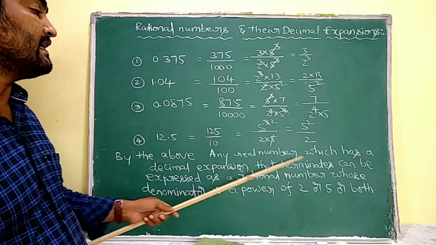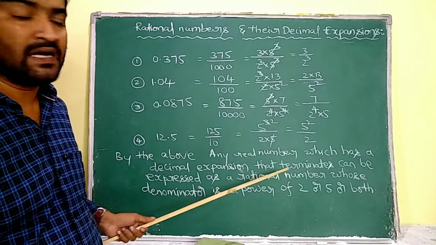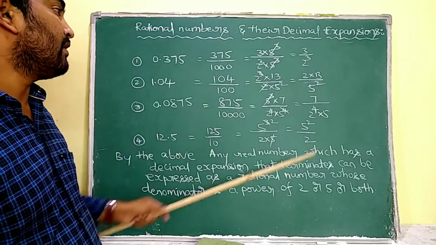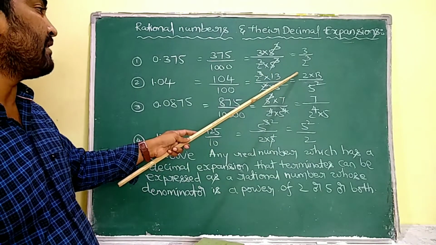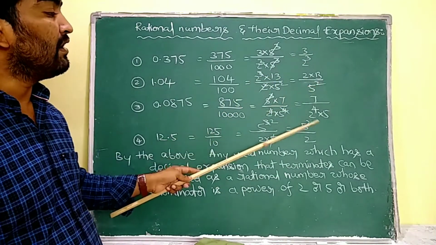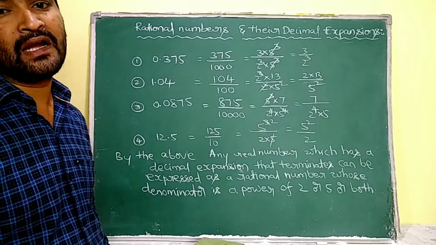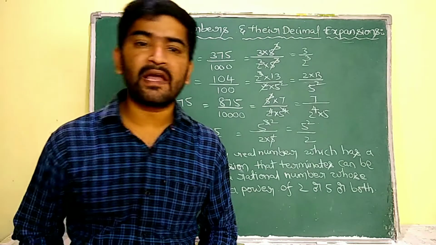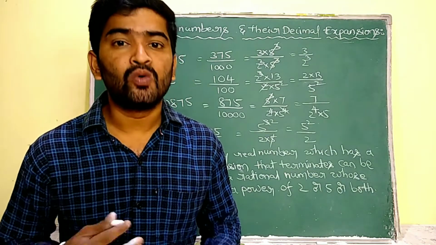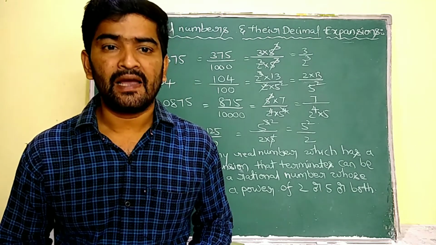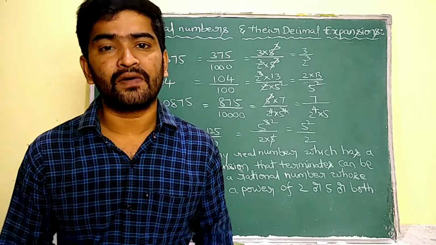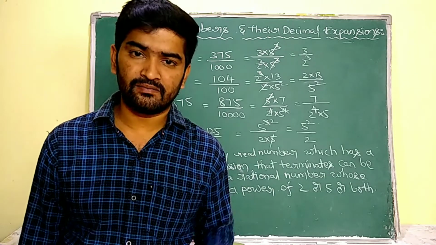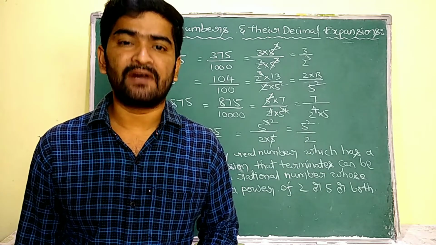By the above, any real number which has a decimal expansion that terminates can be expressed as a rational number whose denominator is a power of 2 or 5 or both 2 and 5. Clear? So by this we know any terminating decimal can be expressed as a rational number whose denominator is expressed as the powers of 2 or 5 or both. This is a very important theorem. By this observation we are going to define it.